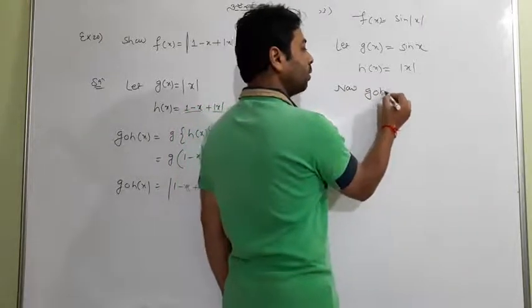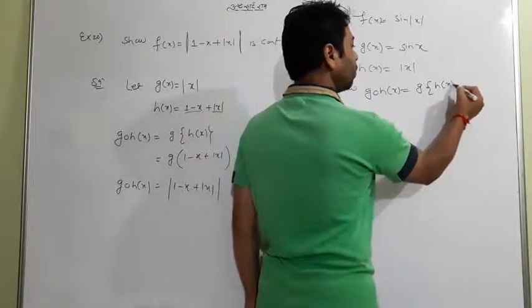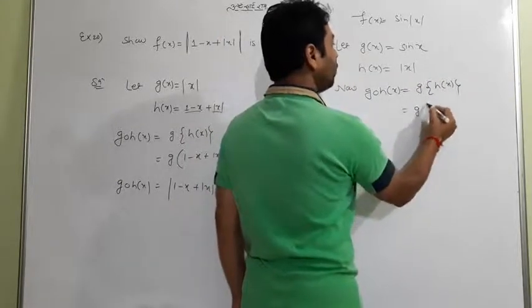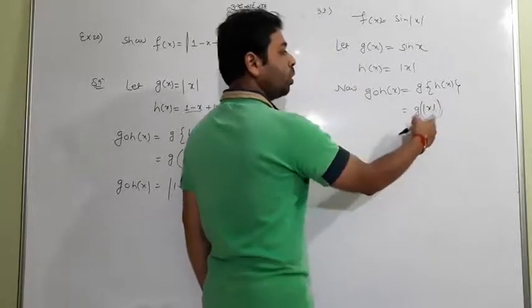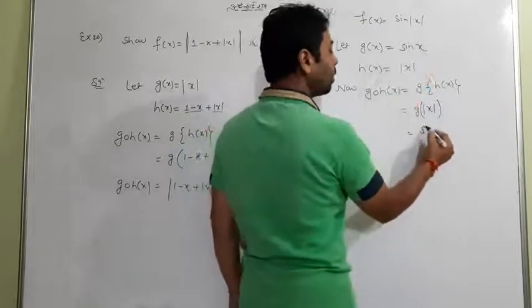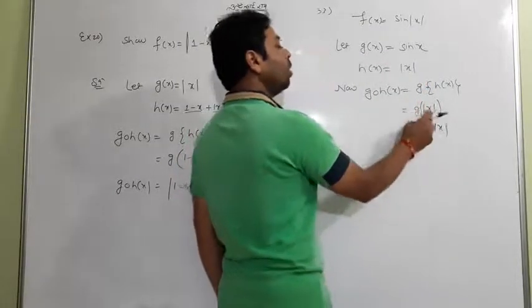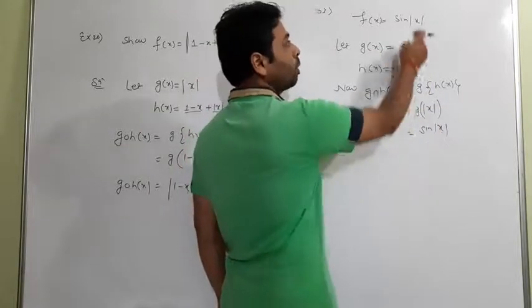Now I'll find g of h, so this is g of h of x. So g of, what is h of x? Mod x. And what is g of mod x? Look at g of x equal to sine x. So g of mod x will be sine of mod x. Instead of x you have to write only mod x. So okay, I have written here. So what you got? Same.